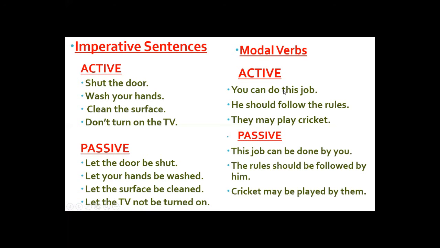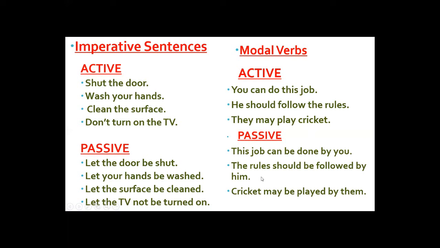What do we do now? Take the object, this job here. Can, the modal verb. Now the addition of the be verb. Then do is the main verb. We have to write it in its third form because it's a passive and it's always the third form in passive. So this is the passive. Addition of by, and you is the subject. It will remain you because both the subjective and objective forms of you are you. So, this job can be done by you.